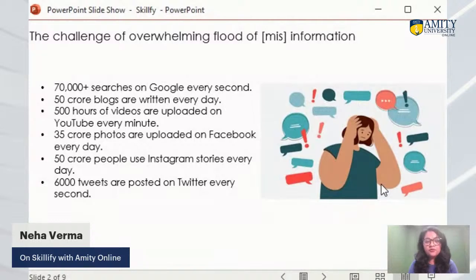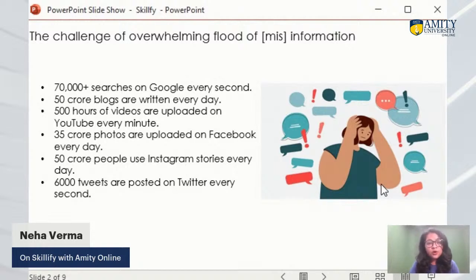If we talk about blogs, which we all follow in our everyday life, 50 crore blogs are written every day on the internet. And YouTube videos, which are favorites of all of us: every minute people are uploading 500 hours of video content on YouTube. So just calculate the number of hours uploaded every day. 500 hours every minute, then what about 24 hours, right? So a huge amount, right?